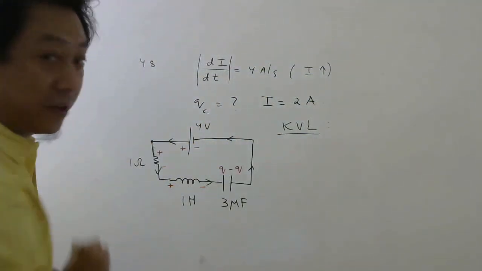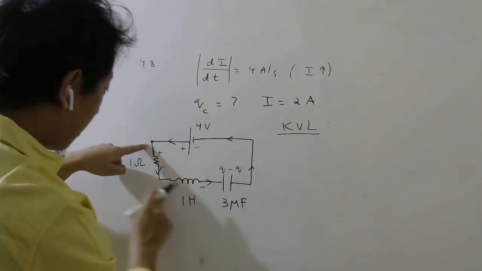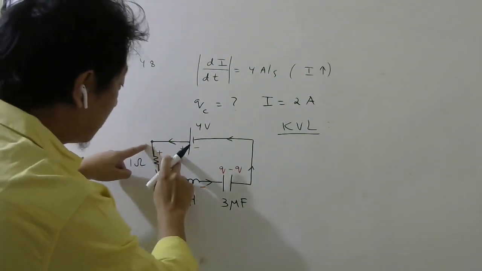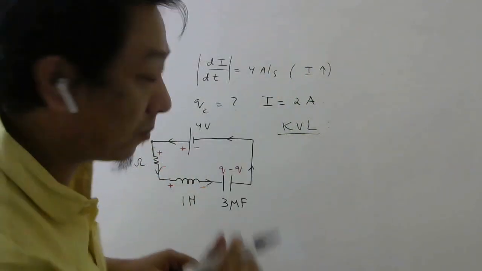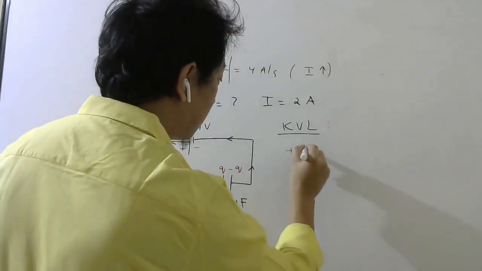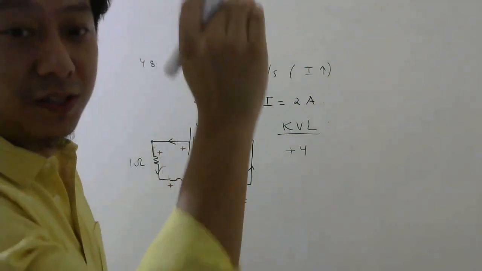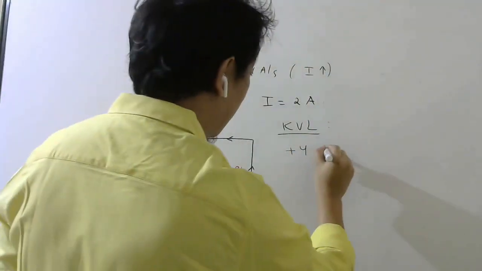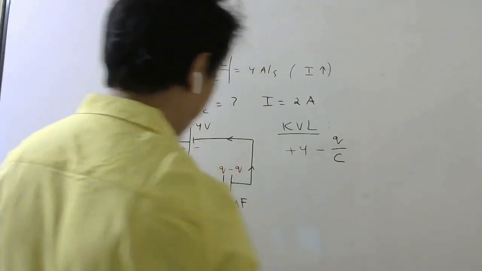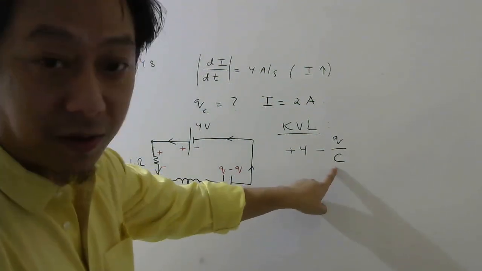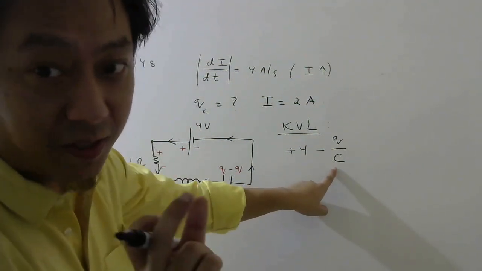Start from one point, go like this, and come back to this point. Plus to minus for a battery is a drop. Drop I take positive, plus 4. Then from minus to plus is a rise. Rise I take negative, minus Q by C. This is the formula for potential difference for a capacitor.